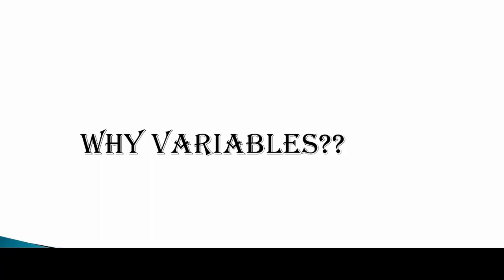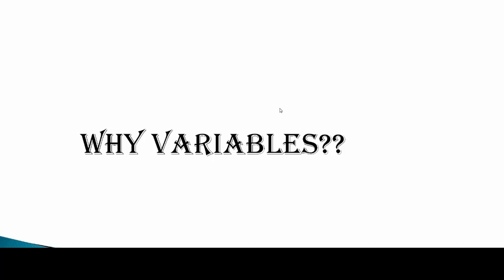Instead, if you use variables, you can name that large value and use that name in your program again and again, so you can avoid wrong output. And the third thing is, variables are also called names given to memory locations. That means whatever value is used in our program will be saved in a memory location, but we don't know in which location it is saved. If you use variables, then it is easy to find the location of the values. Okay, this is about variables.